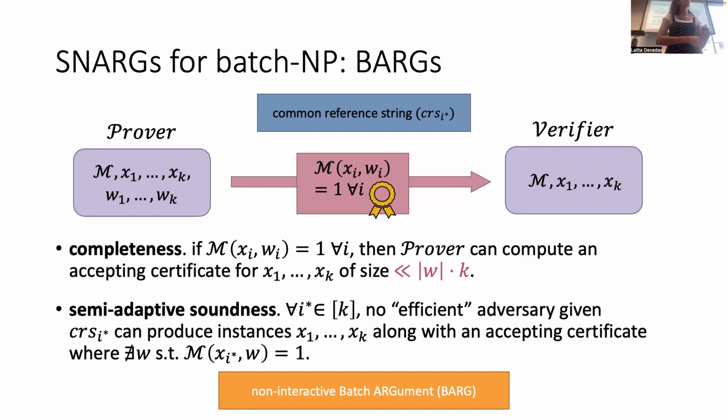BARGs and SNARGs are different, right? BARGs don't need to be succinct. You just care about succinctness in terms of K, but the proofs could be as long as a single witness. That's the difference, and hence the lower bounds do not apply to BARGs. Oh, that makes sense. I'm going to get more into the various succinctness bounds of what I want from my BARGs later, but I agree that in the case of K equals 1, this becomes not a SNARG, because it's allowed to have the full length of the witness.